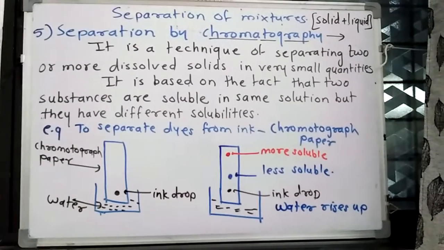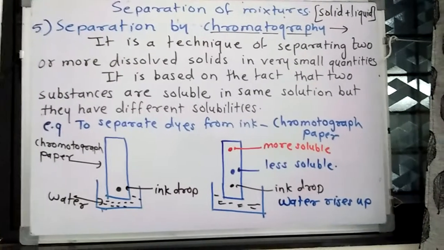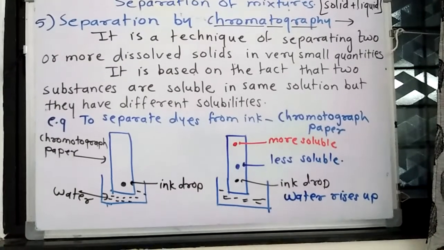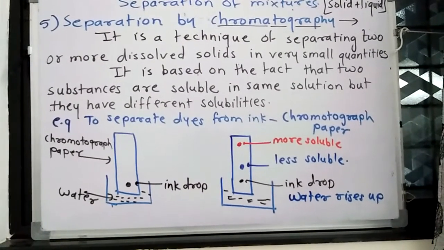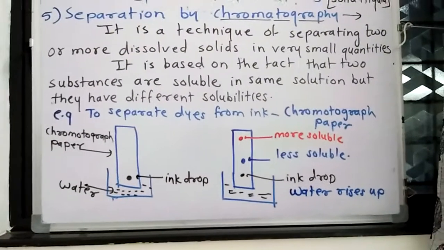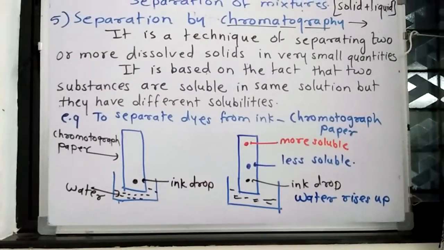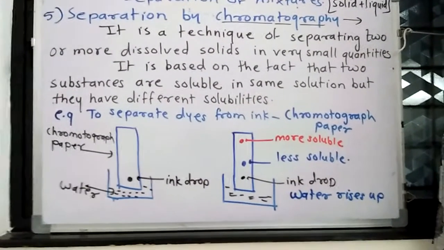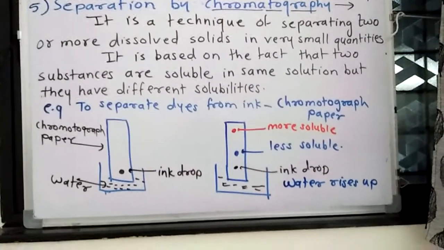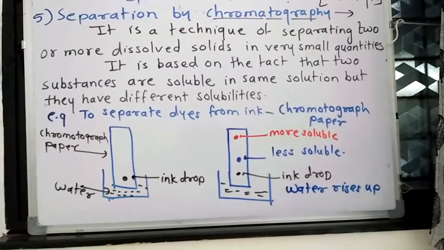Now, what is the principle of chromatography? See, two or more substances can be soluble in the same solvent. We can say salt and sugar are both soluble in water, but their solubility is not the same. Both are soluble in water, but at different levels. So this method is basically used for the separation of the solutes. Many solutes can be dissolved in the same solvent, but their solubility is different.